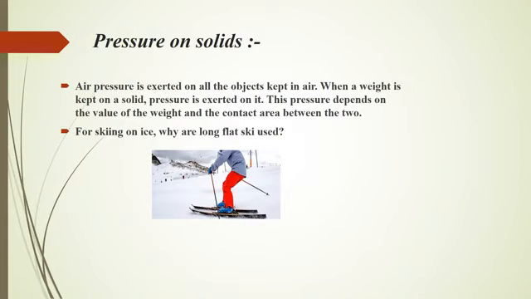See the example. For skiing on ice, long and flat skis are used because the pressure produced by a given force depends on the area of the surface on which the force acts. Greater the surface area, less is the pressure produced. The skis used to slide over snow are long and flat so that the area is increased and pressure is decreased, which makes it easier to slide over the snow.